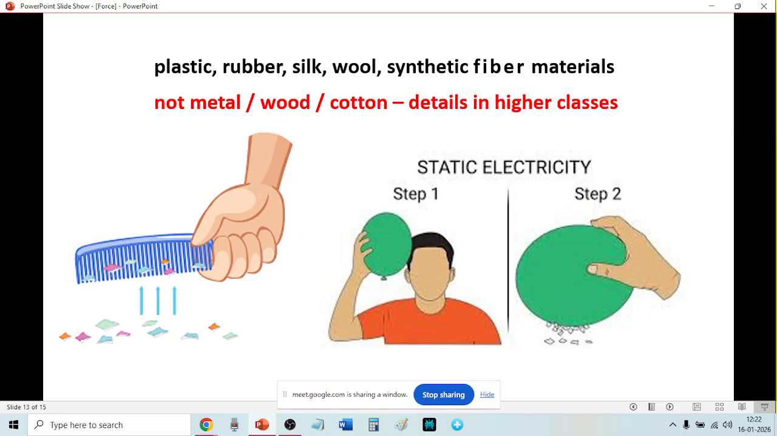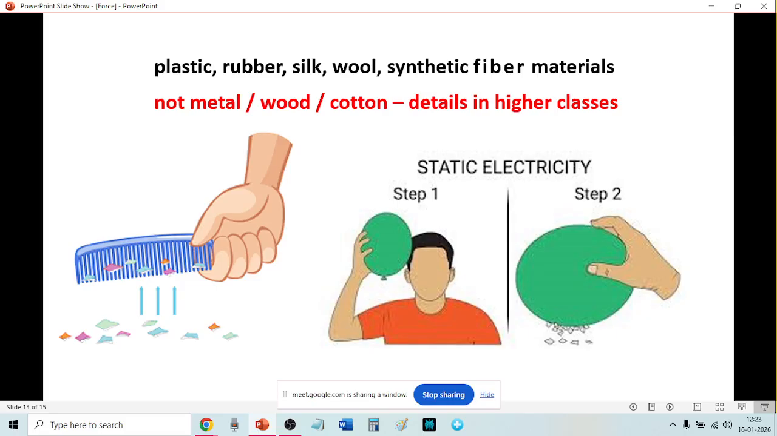On the left, what you got? A plastic comb, not a wooden comb. After rubbing against your hair, it will attract small pieces of paper. And here balloon. Balloon also you are rubbing on your hair. Then also it will attract small pieces of paper. You can see both the pictures. So with the comb you have to rub against your hair, and with the balloon also you have to rub against your hair.